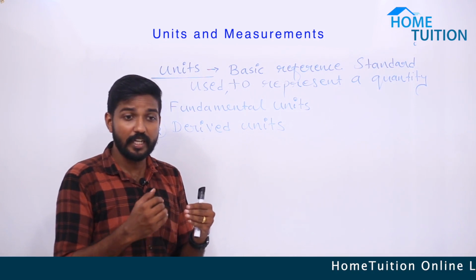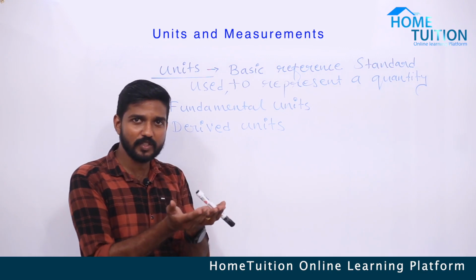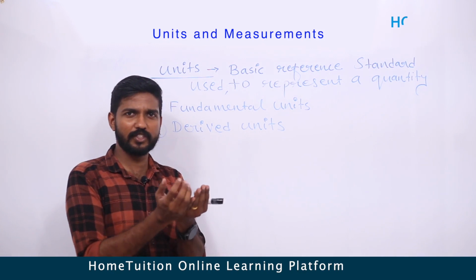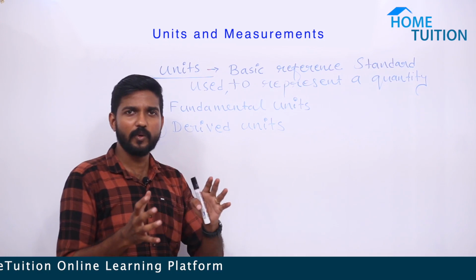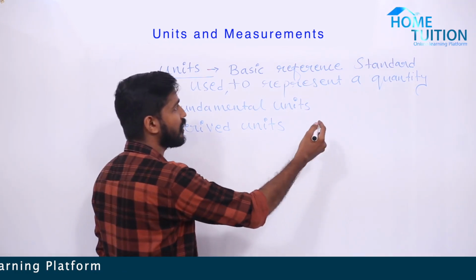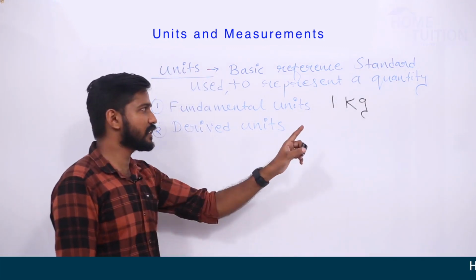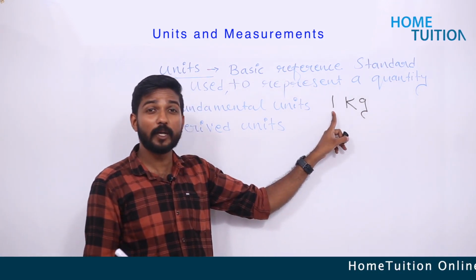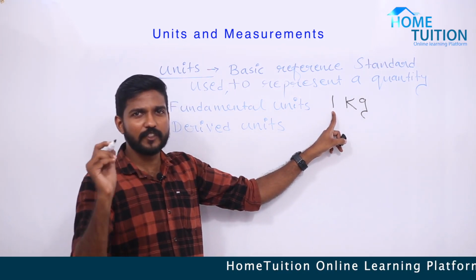So in the example of sugar, we have to represent the mass of the sugar, right? So 1 kilogram is the mass of the sugar we want to buy from the shop. This kilogram is the unit. And what is this one? It is called magnitude.